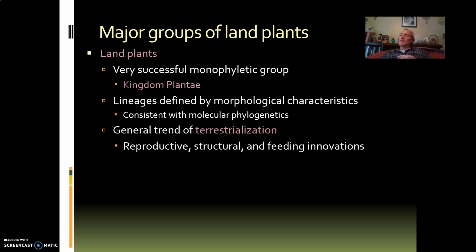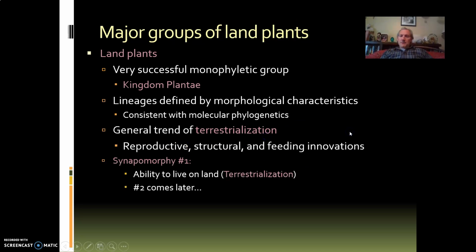They can feed on land, but they don't do it very well. They can reproduce on land. They don't really do that well at all. Okay. And then as each later group of plants evolves, they come up with new innovations, new adaptations that allow them to feed more effectively on land, to survive more effectively on land, to reproduce more effectively on land. Okay. And so we'll put together the whole evolution of the different kinds of plants in the story of terrestrialization. Before we get there, let's talk about the main groups of plants.